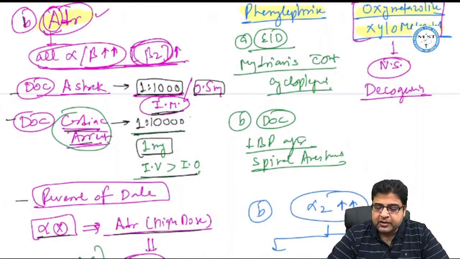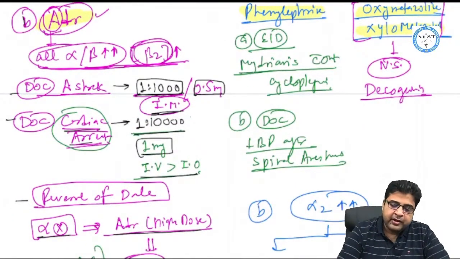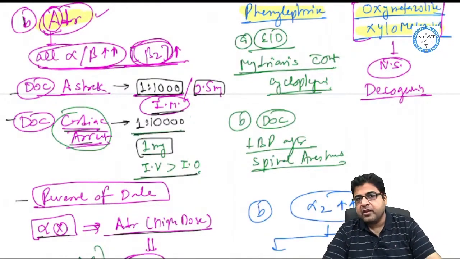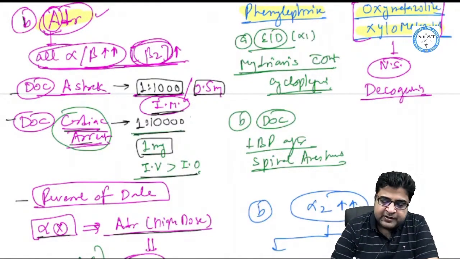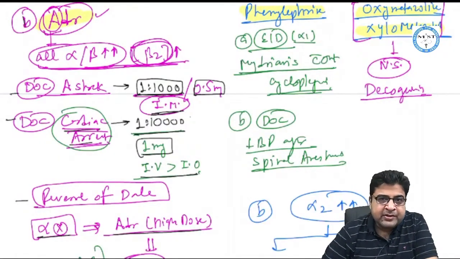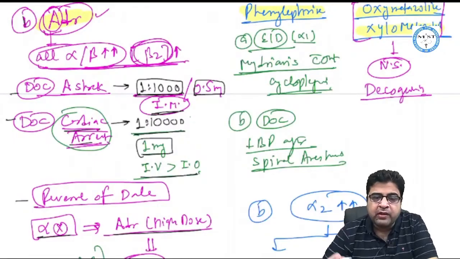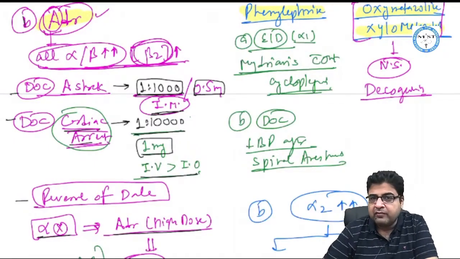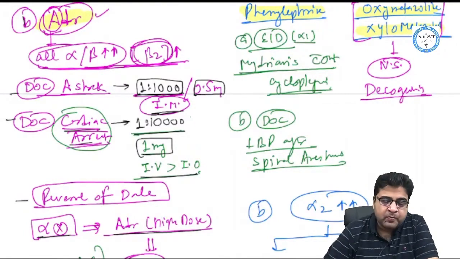Phenylephrine is a unique medicine which will cause mydriasis without cycloplegia. This drug will act on the alpha-1 receptor and contract the radial muscle of the iris, and by contracting the radial muscle of the iris, it will cause mydriasis. But this medicine has no effect on the ciliary muscle of the lens, so there is no cycloplegia. So the drug will cause mydriasis without cycloplegia. The drug name is phenylephrine.